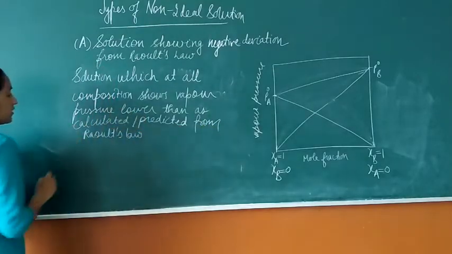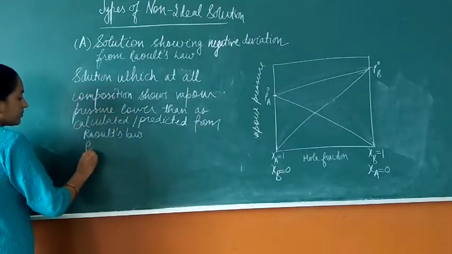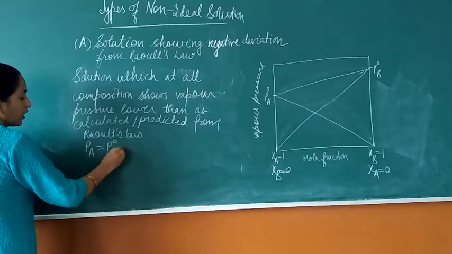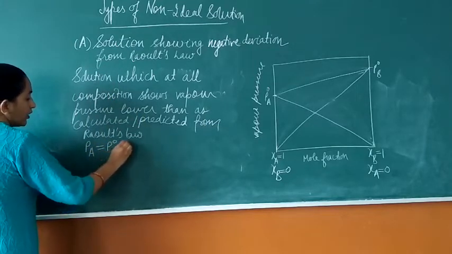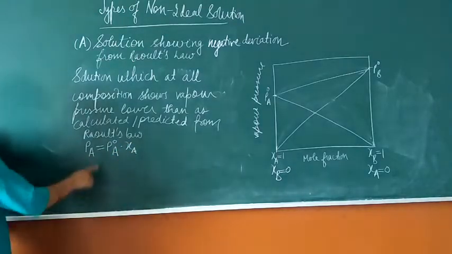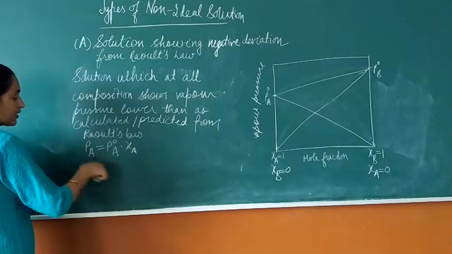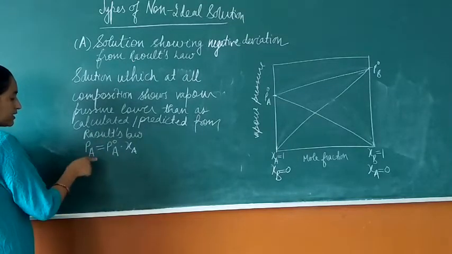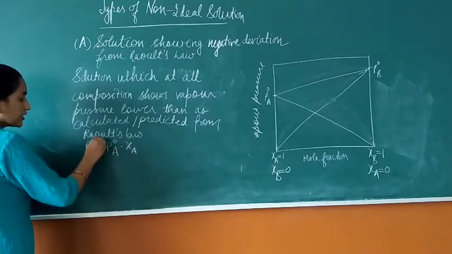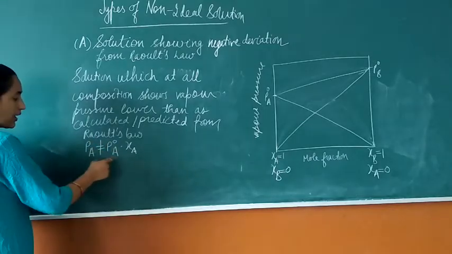So, what does Raoult's law state? Raoult's law states that PA should always be equal to the product of P naught A dot mole fraction of A, and this is as predicted from Raoult's law. But for a non-ideal solution, it is not equal to this product.